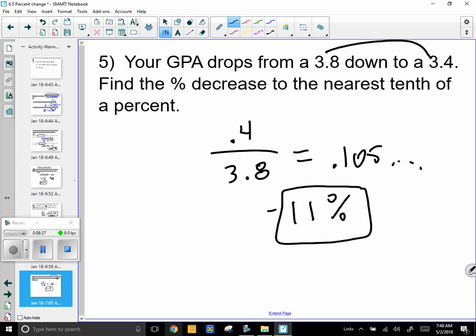All right, so that's a little bit about percent increase, decrease, and how to solve questions involving that.